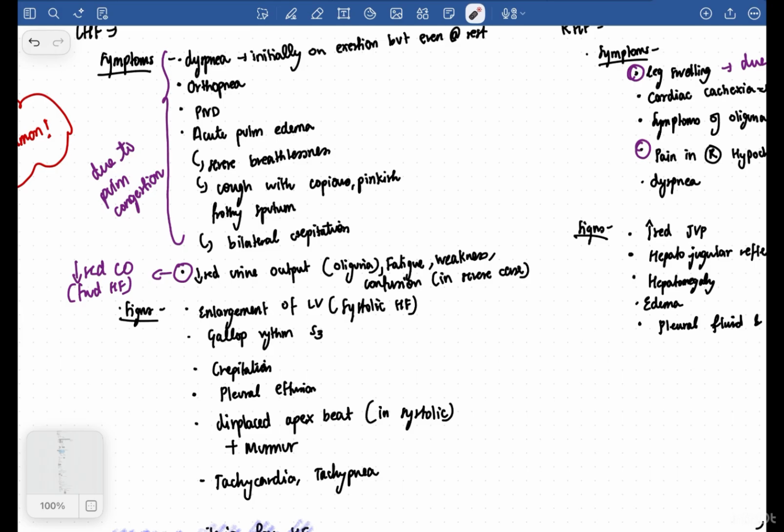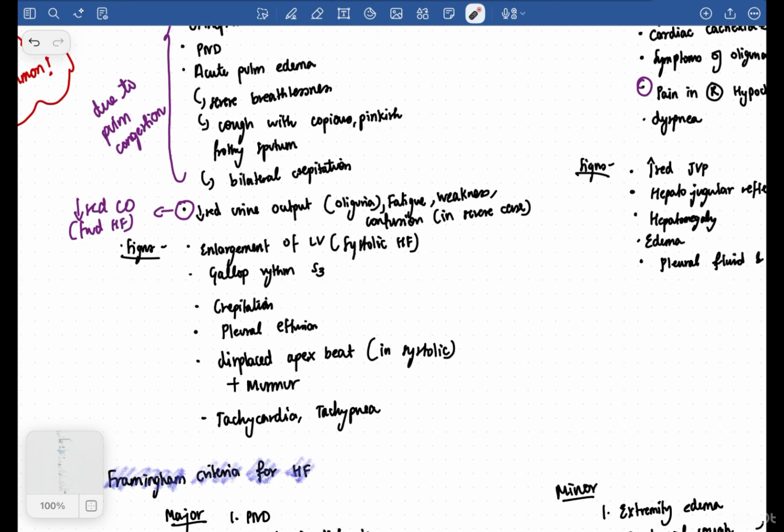Now what happens is that due to decreased cardiac output, there's decreased urine output, oliguria, fatigue, weakness, and confusion in severe cases, because your cardiac output is less. So obviously your urine output will also become less, right? Okay. Now, what will be your signs?